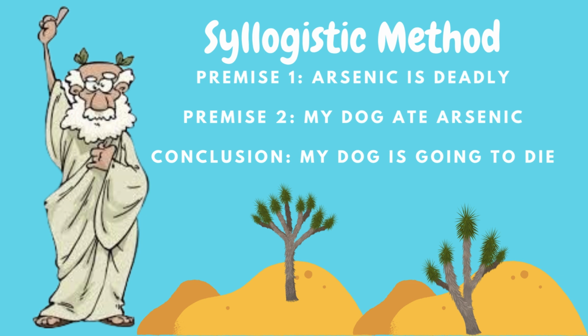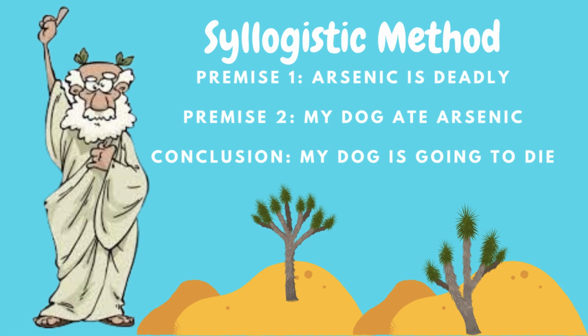And Aristotle noted that the kids who really have good arguments are kind of calculative, mathematical in their structure of the argument. And one day he had a eureka moment and he said, aha, I'm going to teach this formulaically. And he called it the syllogistic method. And all it is, is when you go from premise to conclusion.